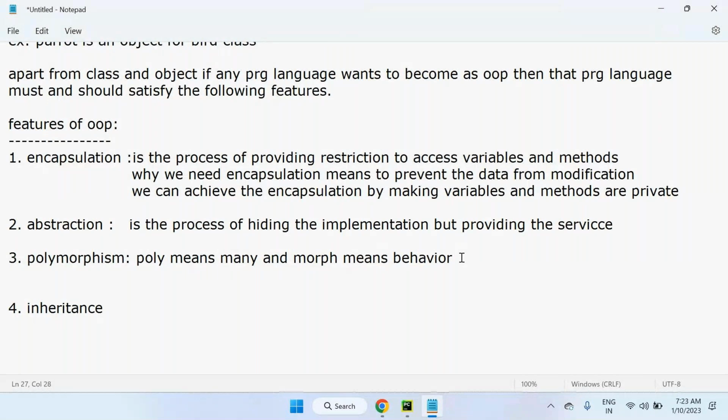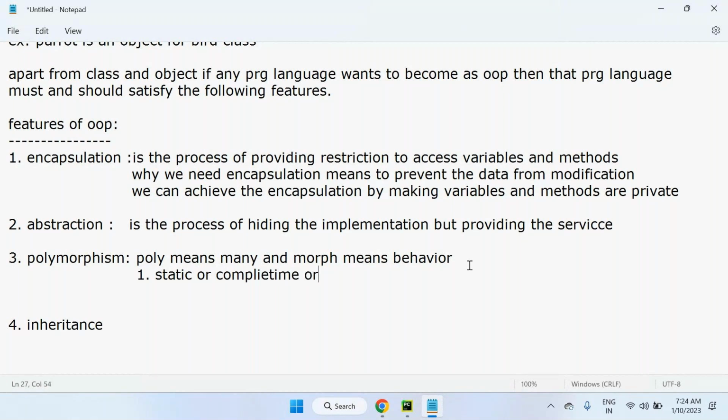Poly means many and morph means behavior. For example, as human beings, our behavior is different with our parents, different with our friends, and different with outside persons. The person is the same but the behavior is different. This is called polymorphism. In Python object oriented programming, polymorphism can be of two types. One is static, also called compile time polymorphism.